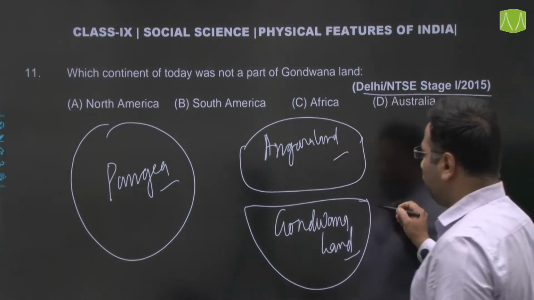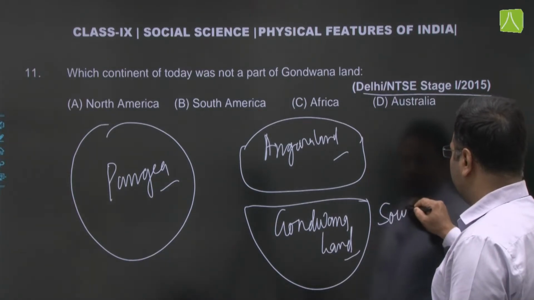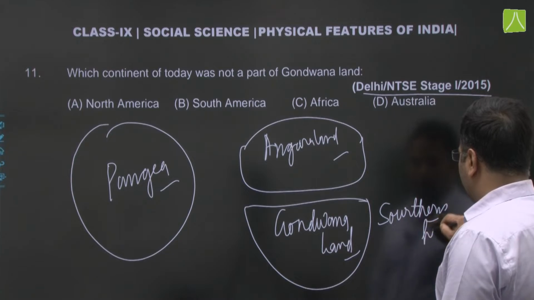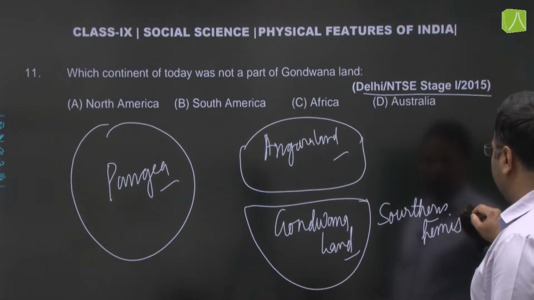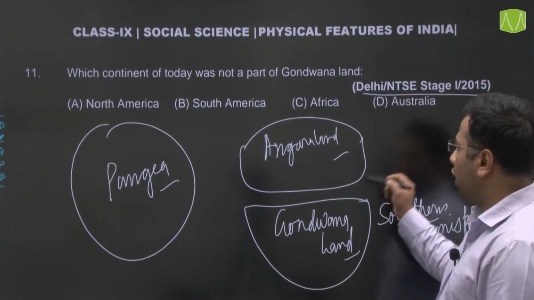Now all the continents which lie in the southern hemisphere were part of this Gondwana land. What are the continents which lie in the southern hemisphere?